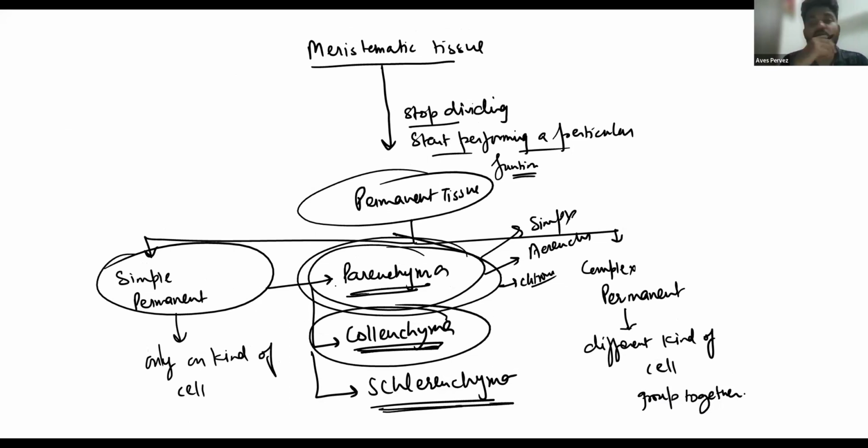So you understood what is collenchyma? They give flexibility to the plant. Yes, collenchyma and sclerenchyma also. Check your copy from the previous class; I think we have discussed collenchyma there.